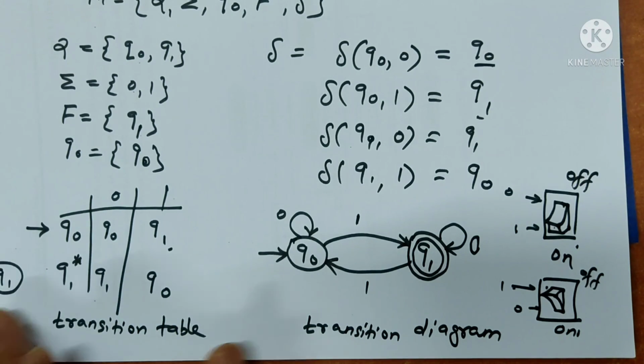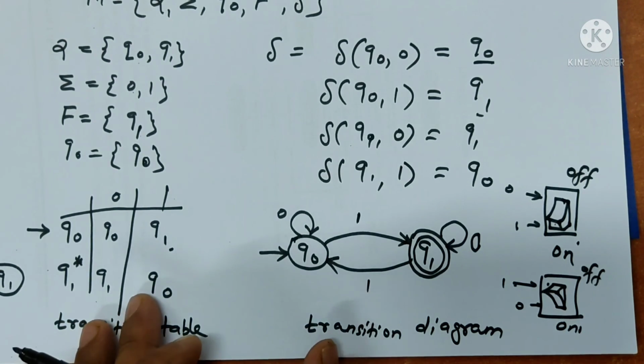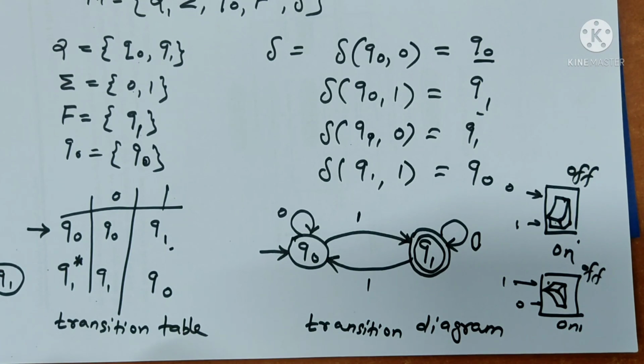So like that we draw a transition table and transition diagram. So this is one example of a deterministic finite automaton.